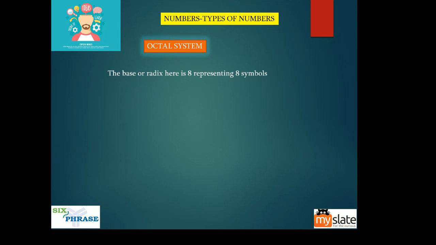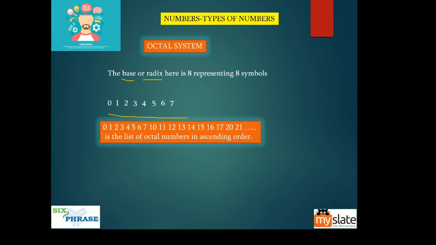Now, the octal system. The base or radix here is 8, representing 8 symbols. Guys, base and radix mean the same thing. Let us see the 8 symbols here. It starts from 0 and ends in 7. After 7, it is not 8, it is again 10. Then 11, 12, 13, 14, 15, 16, 17, again 20. This is how the octal numbers go.